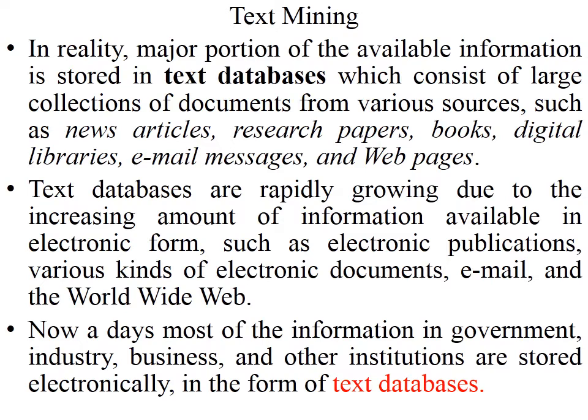So it consists of different documents from various sources such as news articles, research papers, books, digital libraries, email messages and web pages. Typically, all the information is available in electronic form such as electronic publications, electronic documents, emails, World Wide Web, etc. Nowadays, all the information of the government, industry, business, and other institutions is stored electronically, and it is in the form of text data.